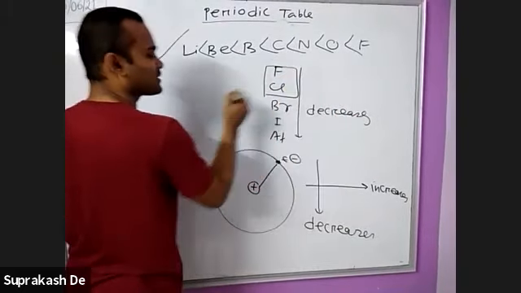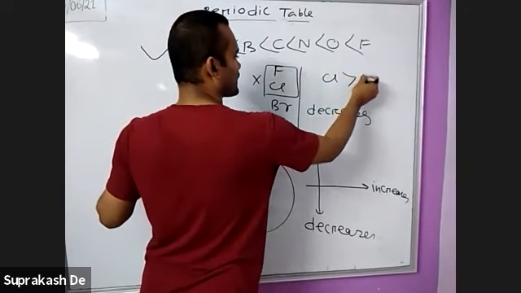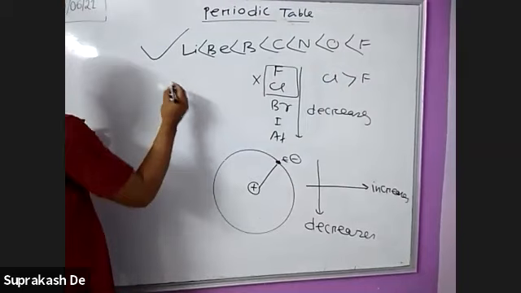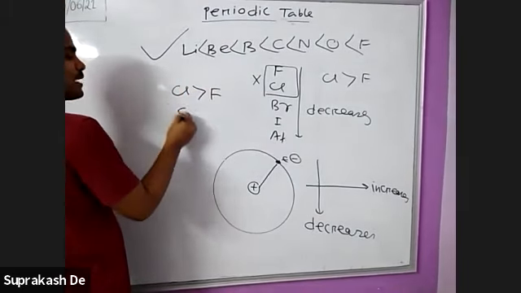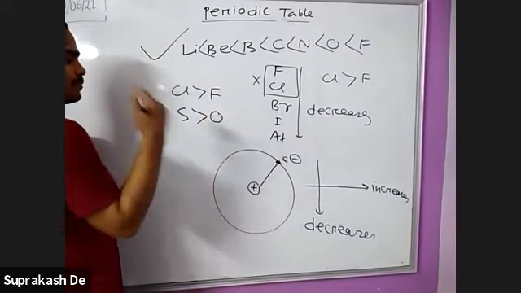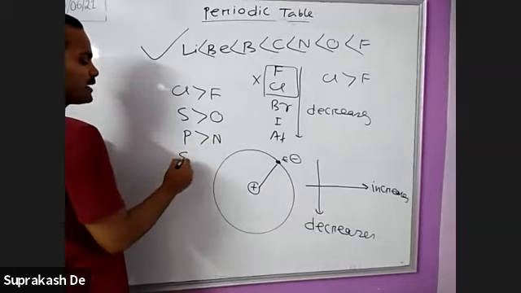But this is an exceptional case. This is not correct. Here, chlorine is greater than fluorine. Not only chlorine greater than fluorine: in the oxygen group, sulfur is greater than oxygen. In the nitrogen group, phosphorus is greater than nitrogen. In the carbon group, silicon is greater than carbon.